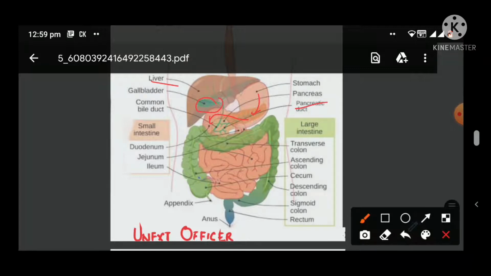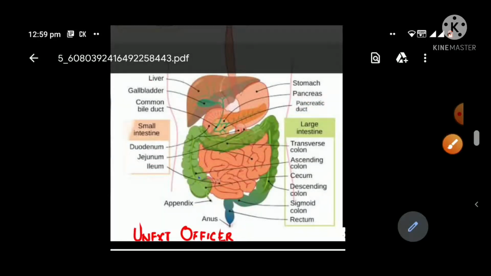So from the stomach, food will enter into the small intestine. The small intestine has parts called duodenum, jejunum and ileum. And from the small intestine, food will enter into the large intestine. The first part of the large intestine is the cecum. From the cecum, food will enter into the ascending colon, transverse colon, descending colon, sigmoid colon, rectum and then anus. So that's all about the digestive system.